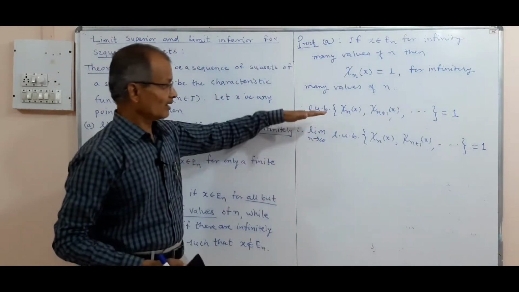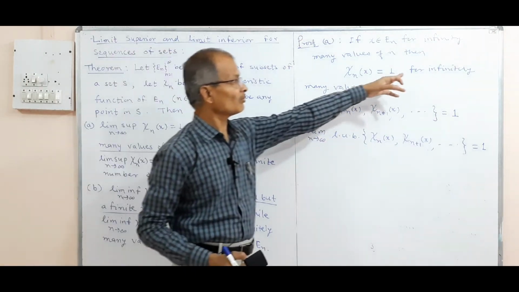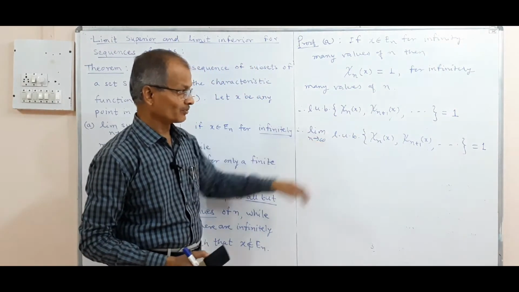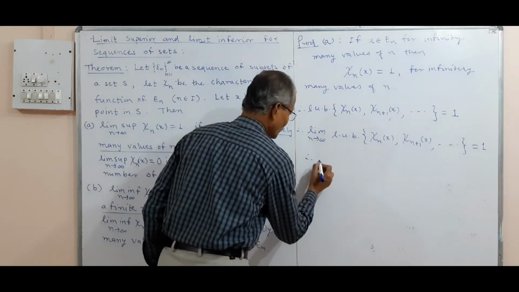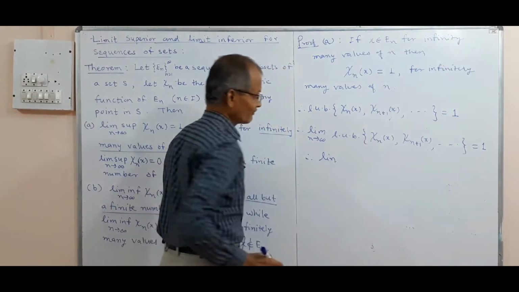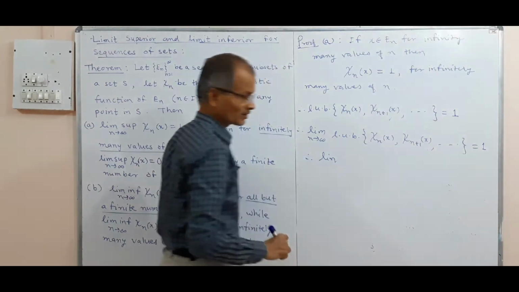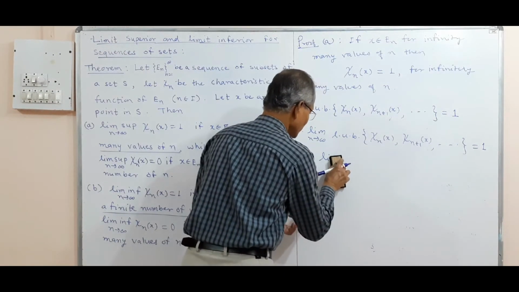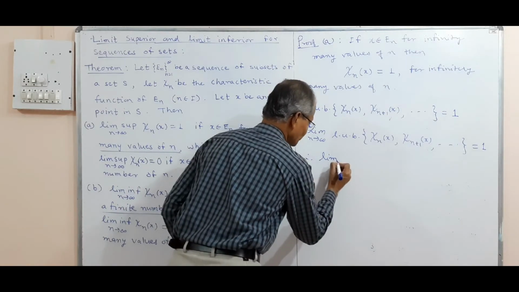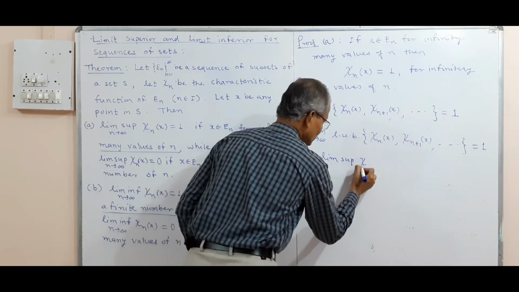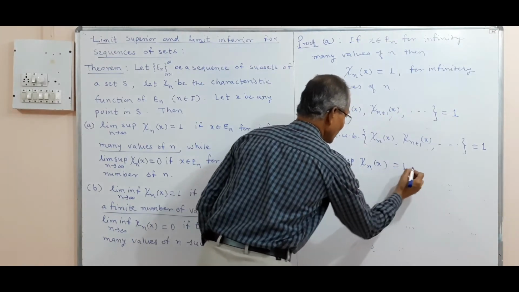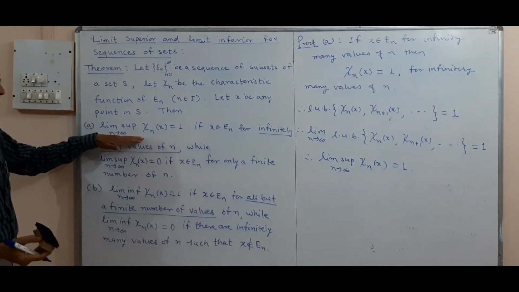It is true for infinitely many values of n, and thus by definition the limit of the LUB of the terms of the sequence is the limit superior. Thus the limit superior of χ_n(x) as n tends to infinity is equal to 1. So this proves the first part.